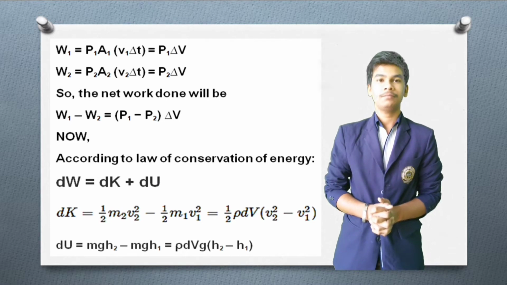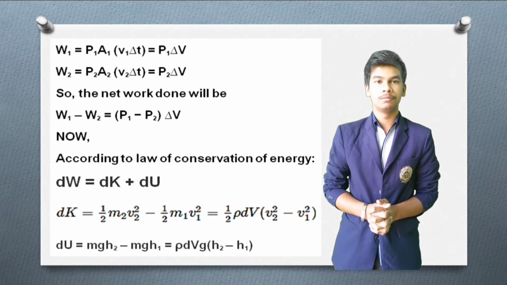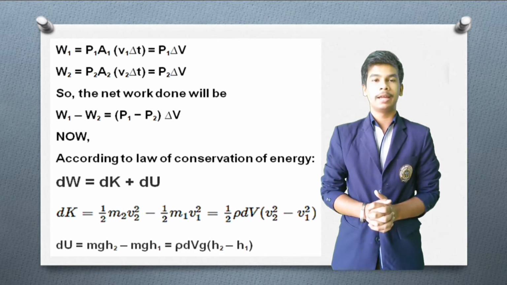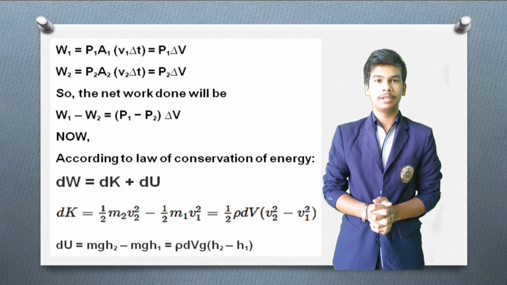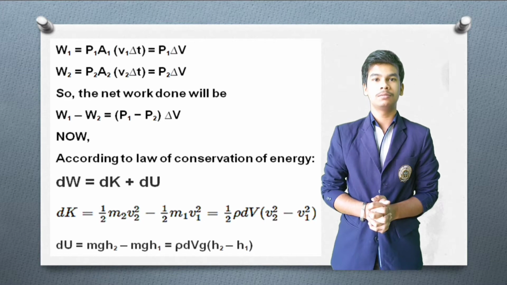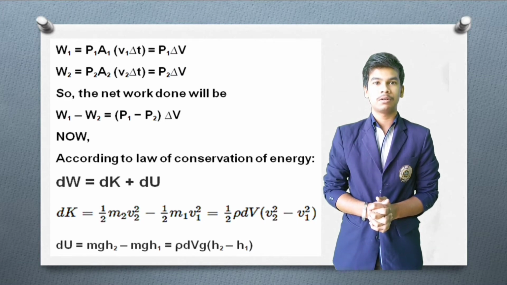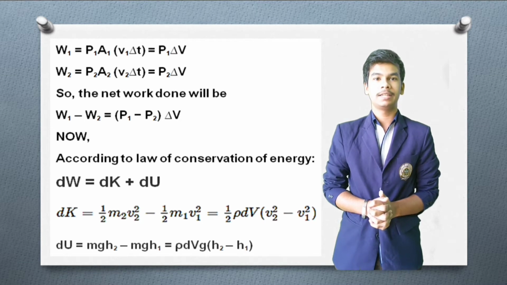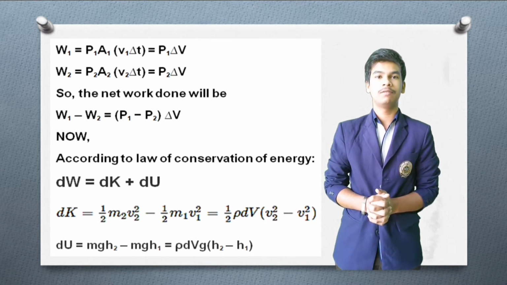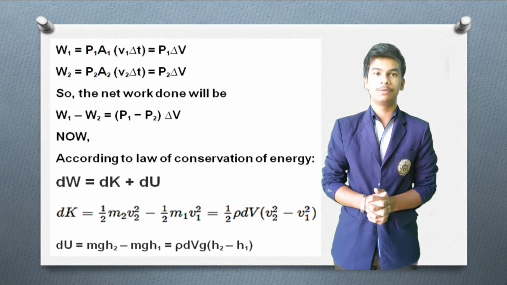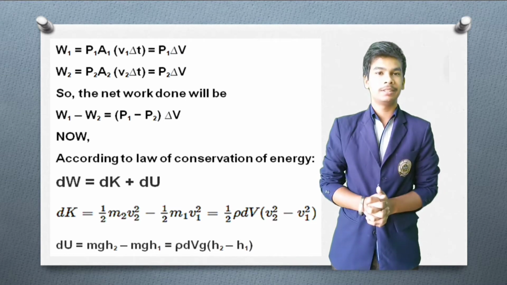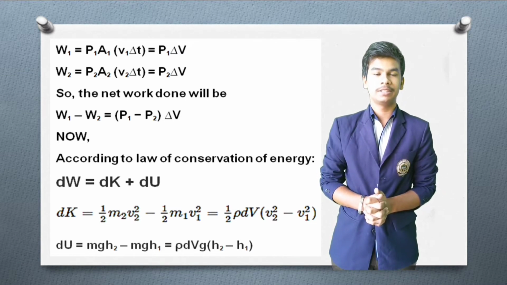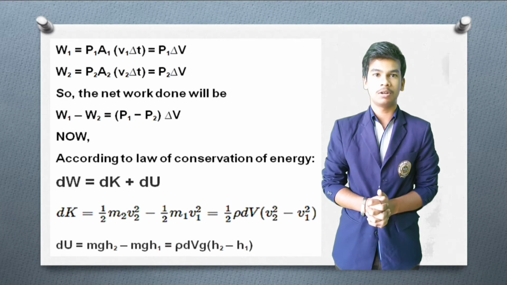Similarly on A2, work done on A2 will be W2, force on A2 will be P2 A2 and displacement on A2 will be V2 delta T. So now net work done will be W1 minus W2, or we can say that dW is a small change in work done.